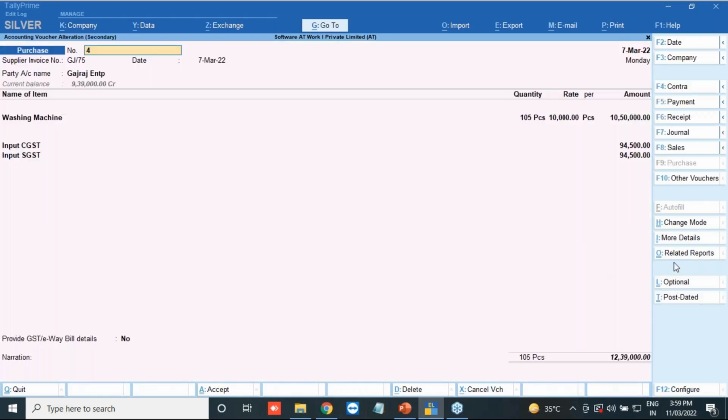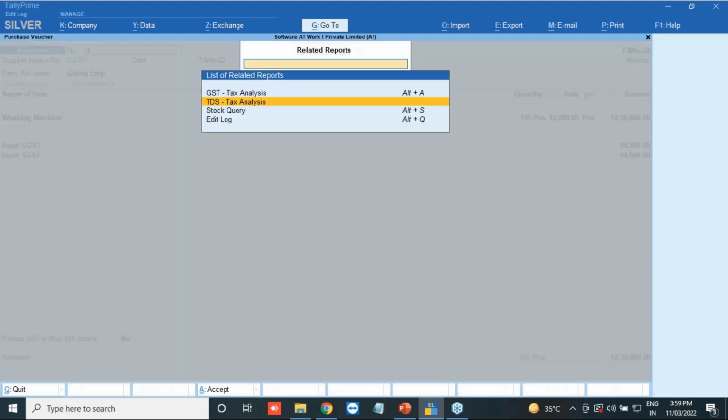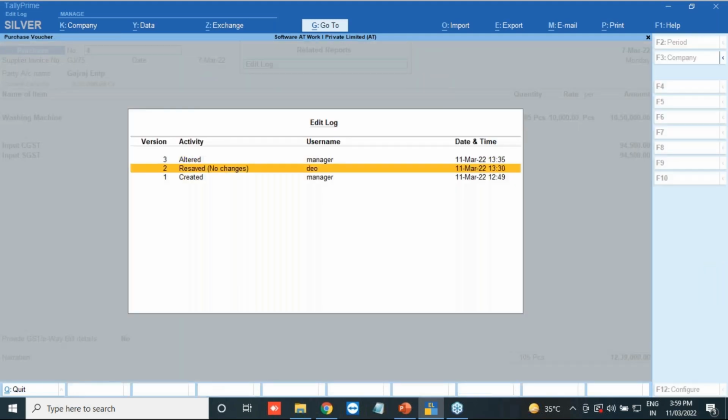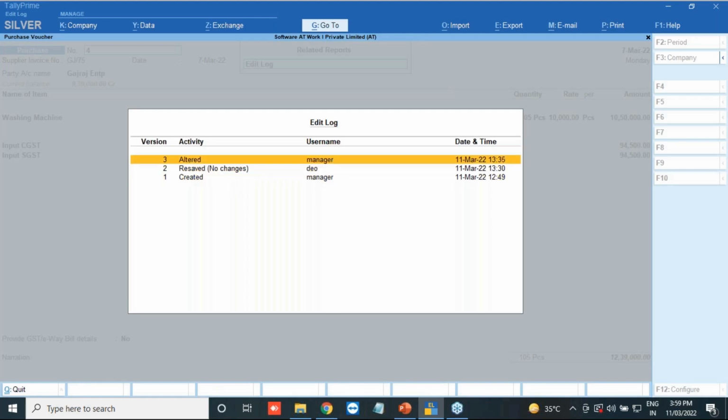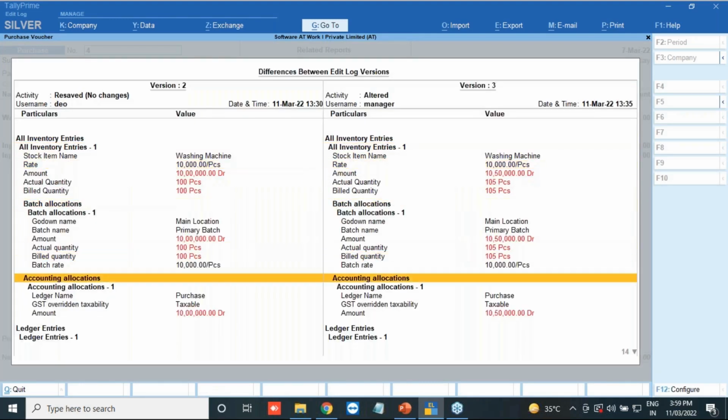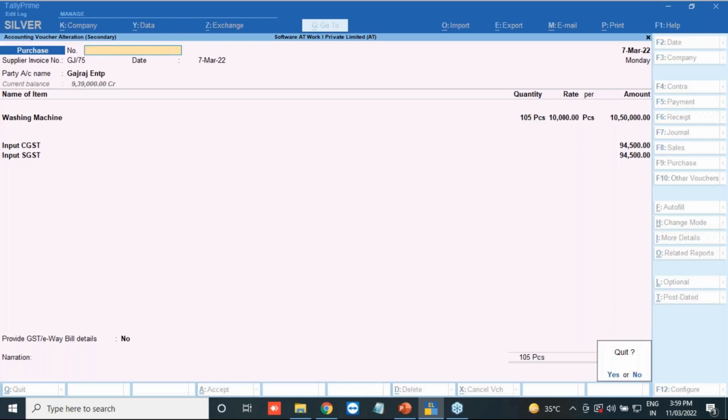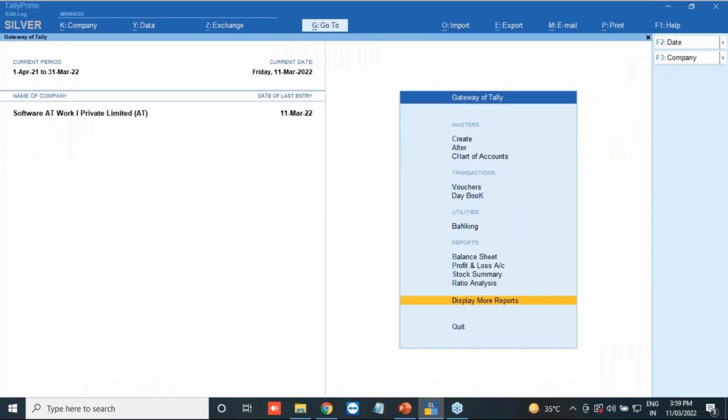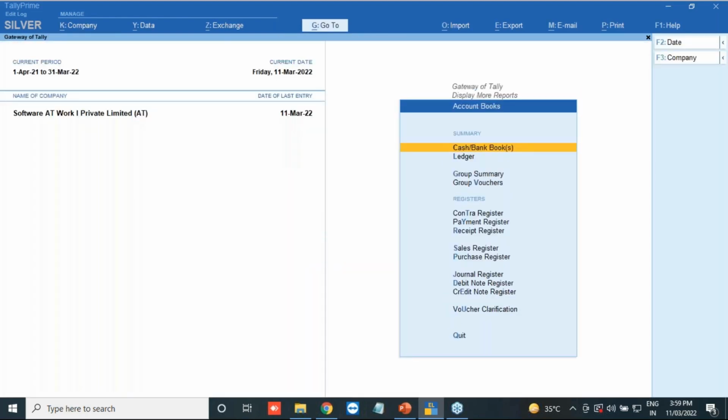If you want, you can enter on the transaction. You can click on the report and see the edit log. Okay, this is the edit log, and what has been altered you can enter, and you can see these things have been altered. So this is how you can check it from the day book. You can also go into a specific ledger.